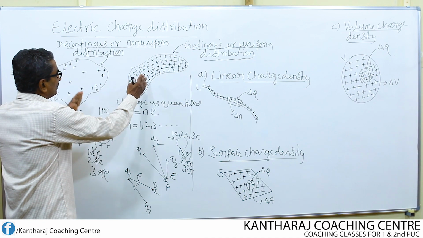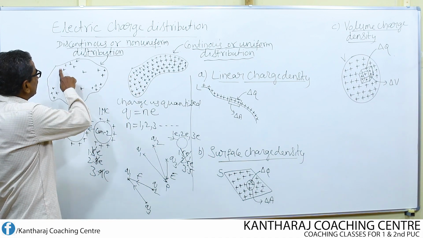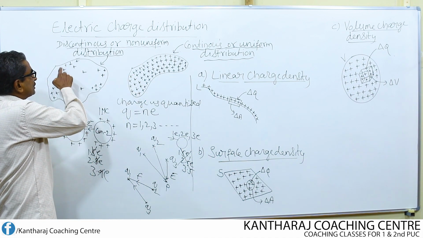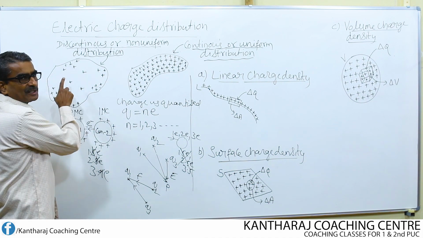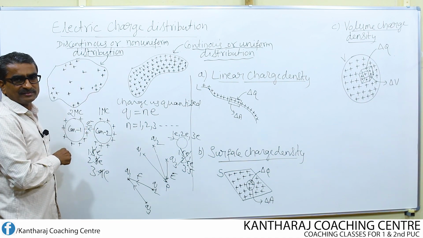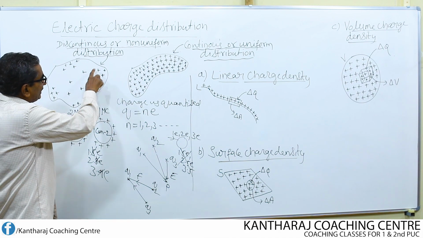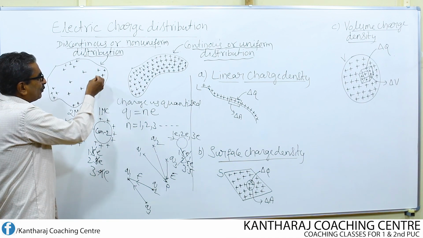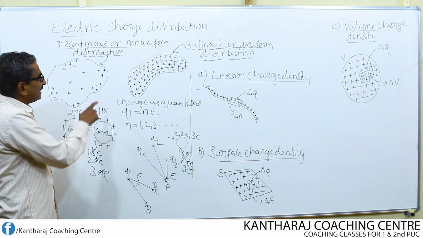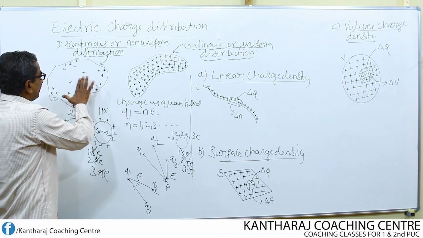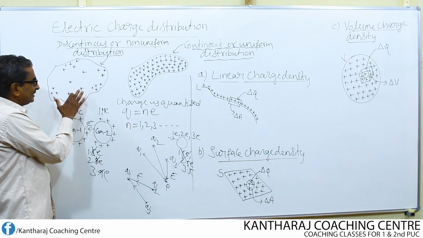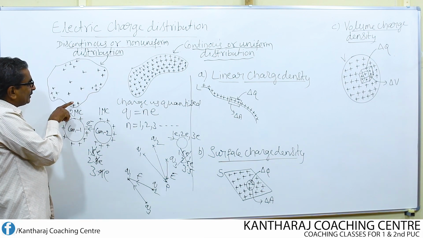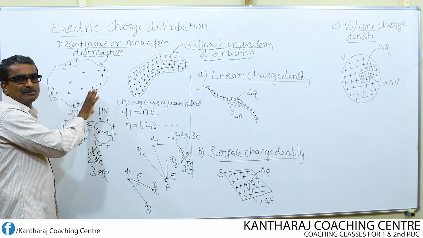What is the difference you notice between these two? In this case, only a few charges got distributed non-uniformly, and you observe the space between the charges. Again, here also non-uniform, only a few charges got distributed with enough space between them. Here a lot of separation is there between this charge and this charge. Only 2 charges got distributed here.